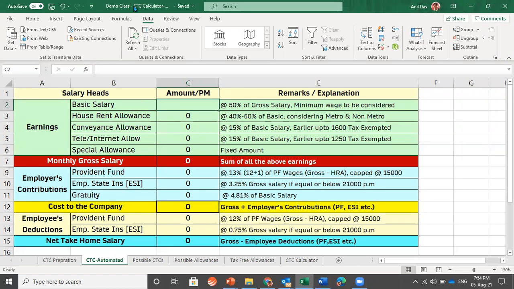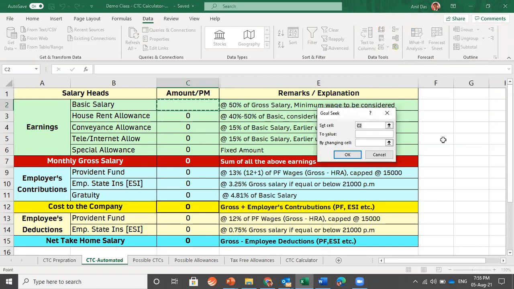So let me show you how this automated CTC calculator works, which is made on advanced Excel. There is an option called data. Under data, there is an option called what if analysis. Go into that. You will have three options. Select goal seek. Goal seek would be asking you three things. Set the cell. Select the cell in which you are looking for value. I did that. I have selected the CTC cell.